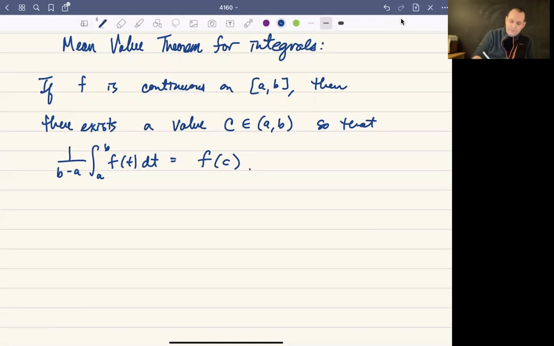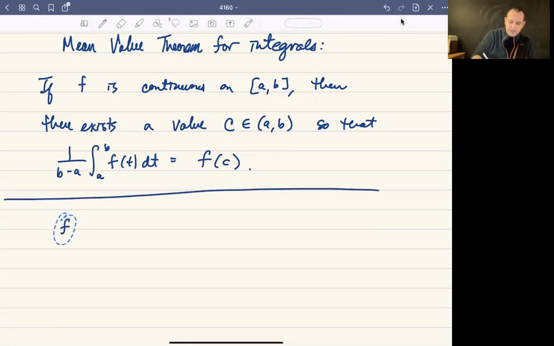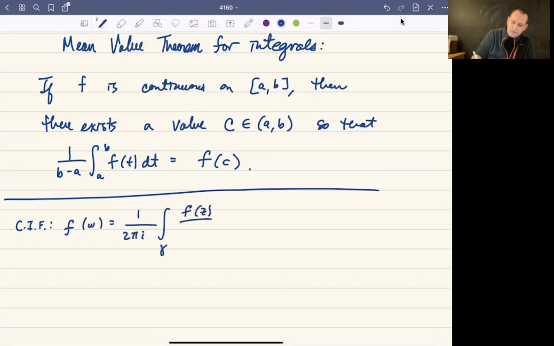So let's go back to the land of complex analysis here. Cauchy's integral formula says that, under the right set of circumstances, f of w is 1 over 2 pi i, integral over gamma, f of z over z minus w dz.